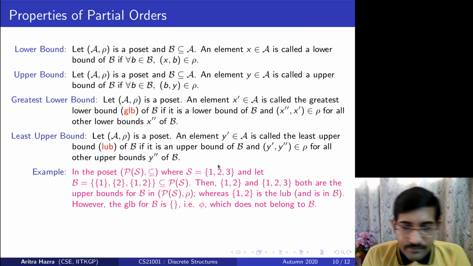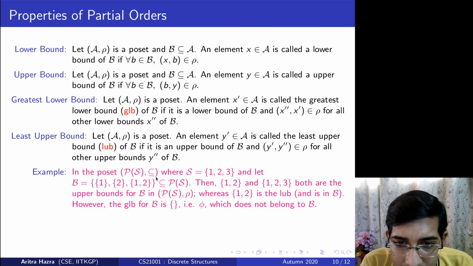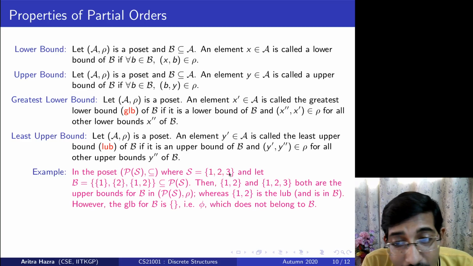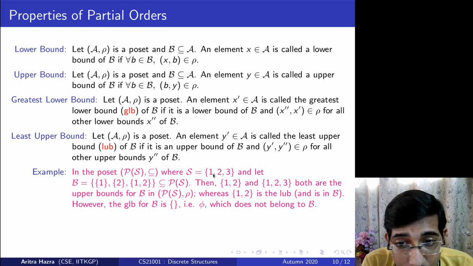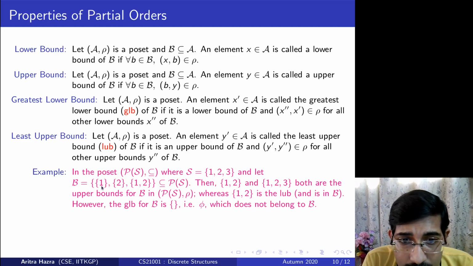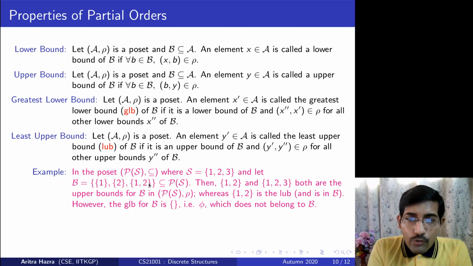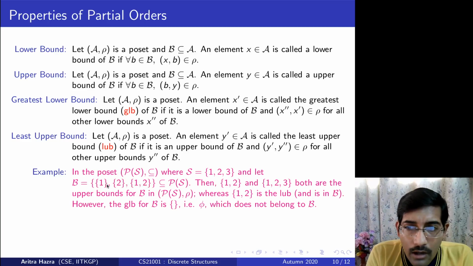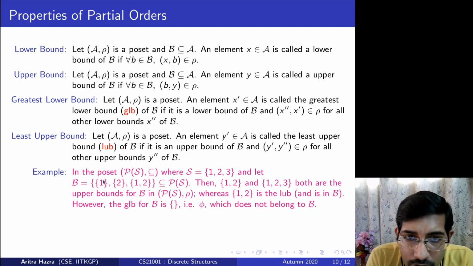Example. Consider the poset again and try to visualize the Hasse diagram that we have drawn. So let B be a subset containing {1}, {2} and {1,2} elements. So what will be the upper bounds for this particular subset?